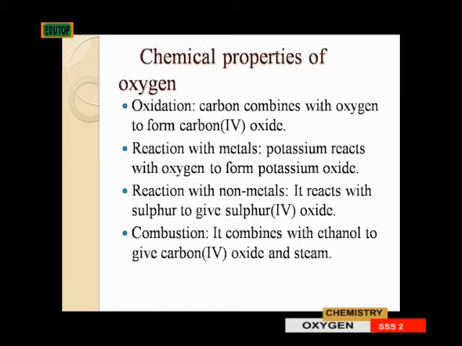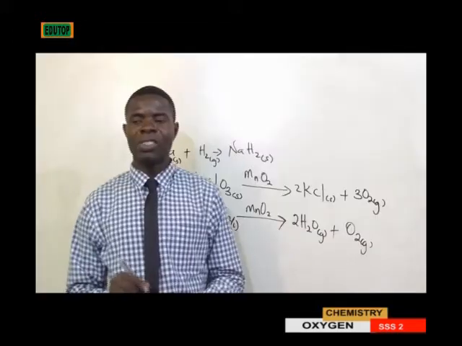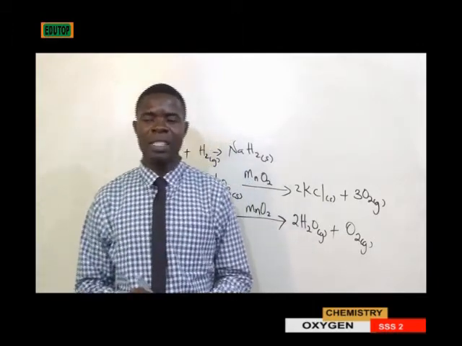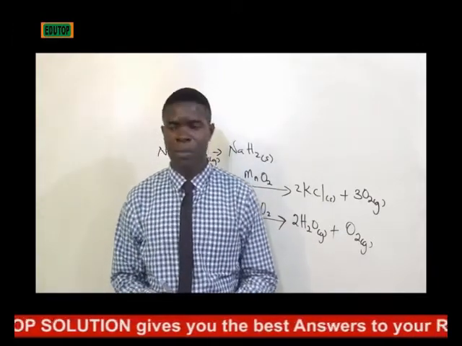Carbon combines with oxygen to form carbon(IV) oxide. 2. Reaction with metals. Potassium reacts with oxygen to form potassium oxide. 3. Reaction with non-metals. It reacts with sulfur to give sulfur(IV) oxide. 4. Combustion. It combines with ethanol to give carbon(IV) oxide and steam. And this reaction is very significant in organic chemistry.